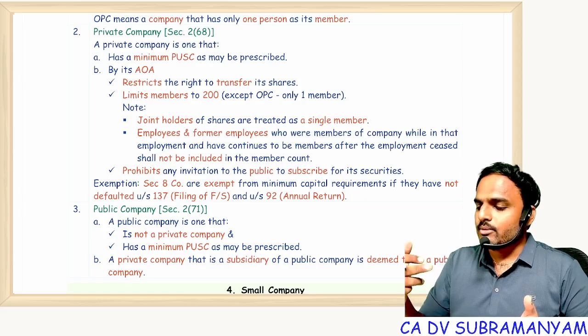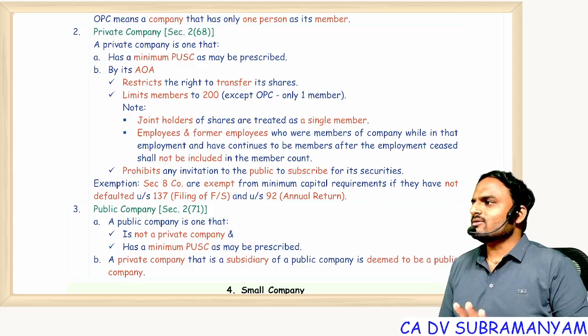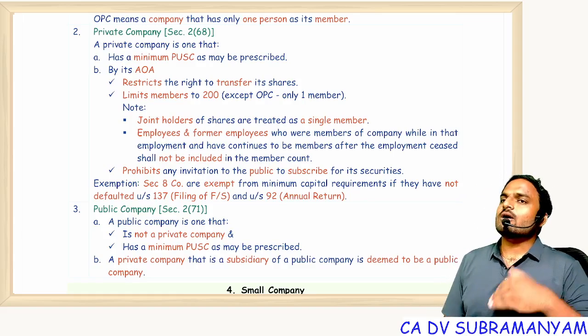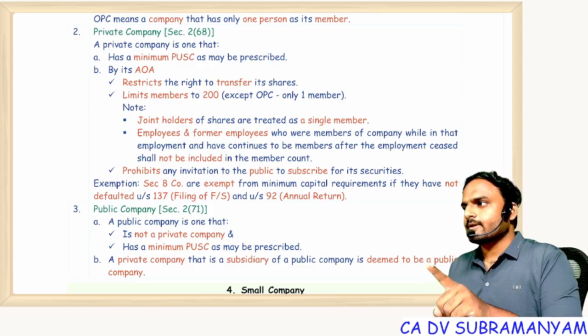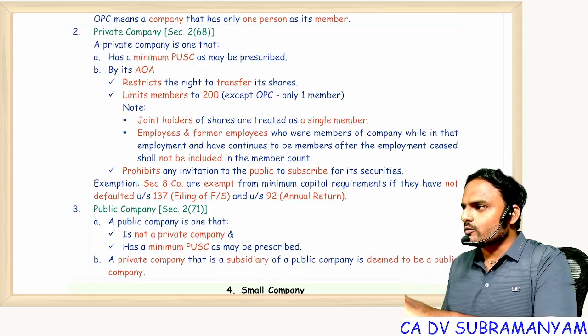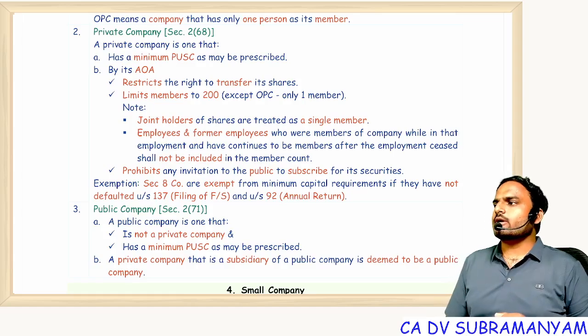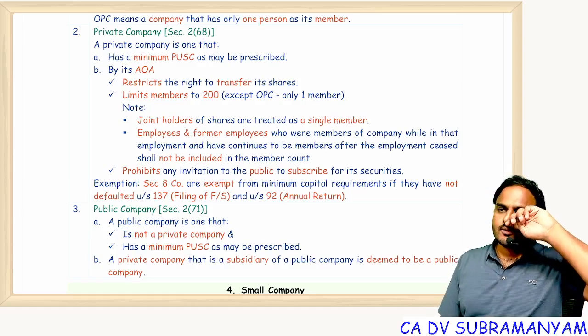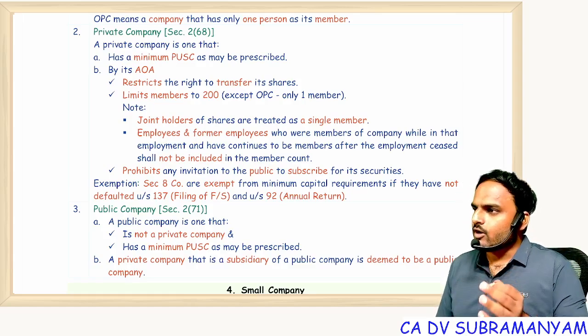Suppose you join my employment in the future, and that's why today only I am giving shares to you. Possible? Not possible. So those who became members either after employment or before employment are counted. During employment, not counted. Clear? So while counting 200, are employees included or excluded? Excluded. This benefit is available not only to the present employees but also to the former employees.